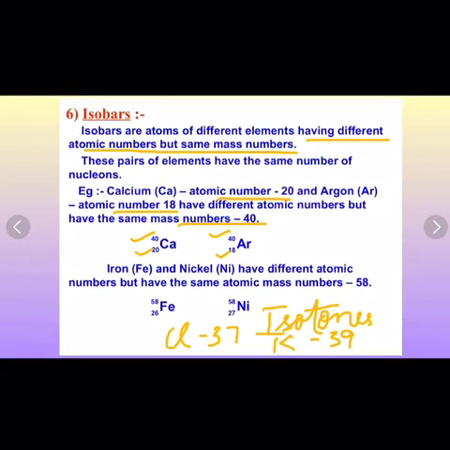So in isotones, they have the same number of neutrons. Chlorine consists of 17 protons and 20 neutrons, whereas the nucleus of potassium contains 19 protons and 20 neutrons. So here you can see both have the same number of neutrons, that is 20, but the number of protons is different. So I hope these terms are clear to you all.